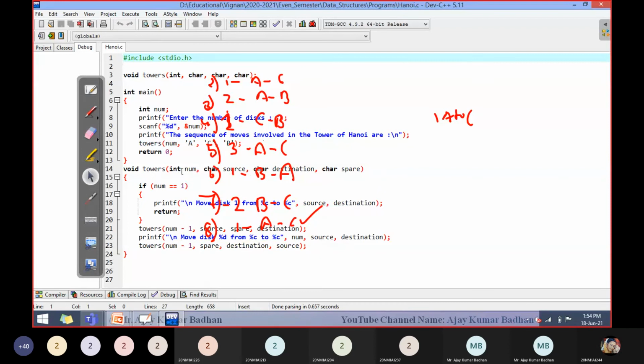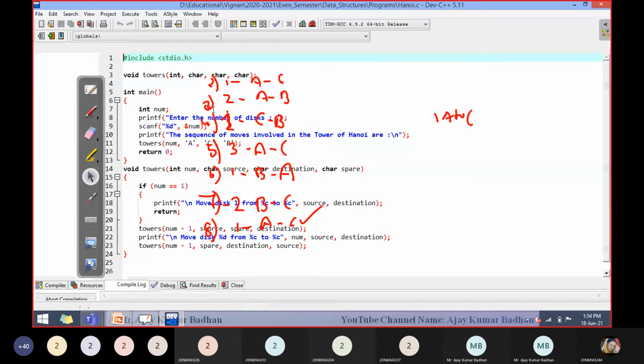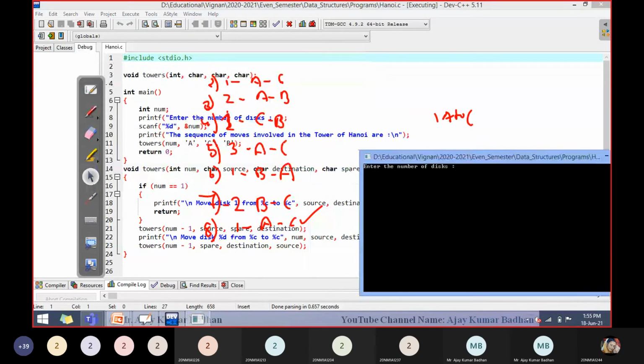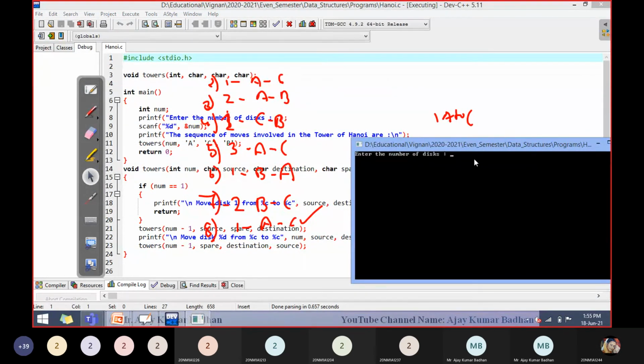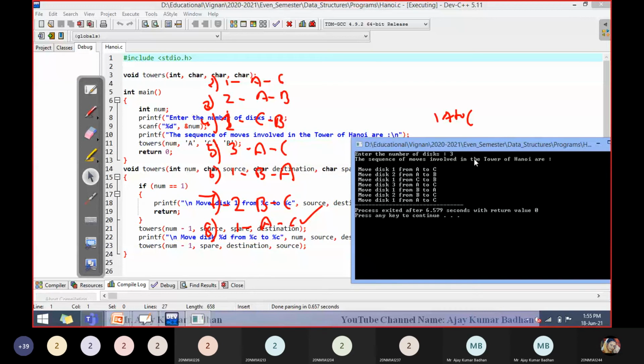Yeah, this is the code we have, which I have shown you already. So let me execute it. Yeah, I got it here. So you can see here, enter the number of disks. How many disks do we have? 3. So when I gave 3 here, you can see, what is the first step I have written here?